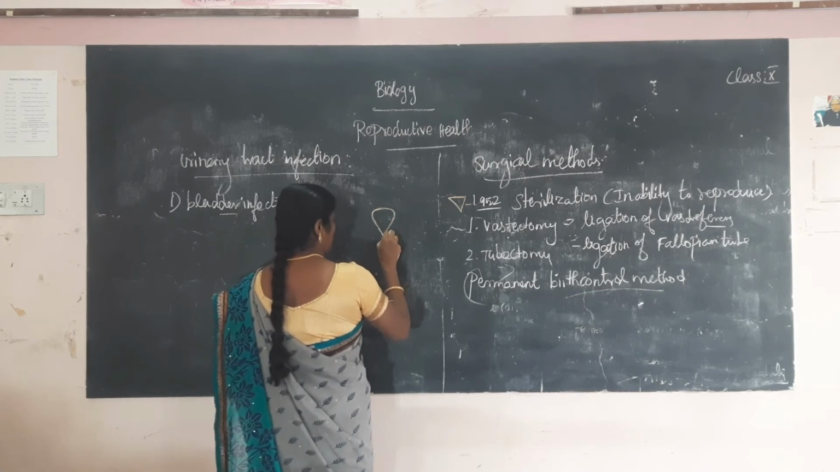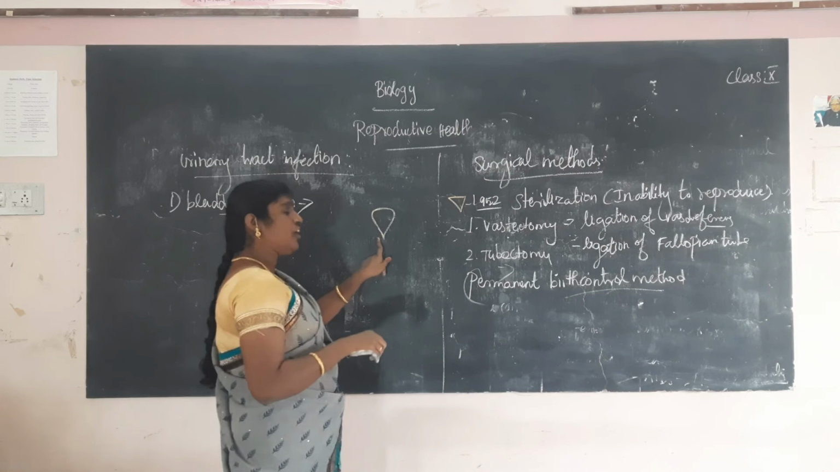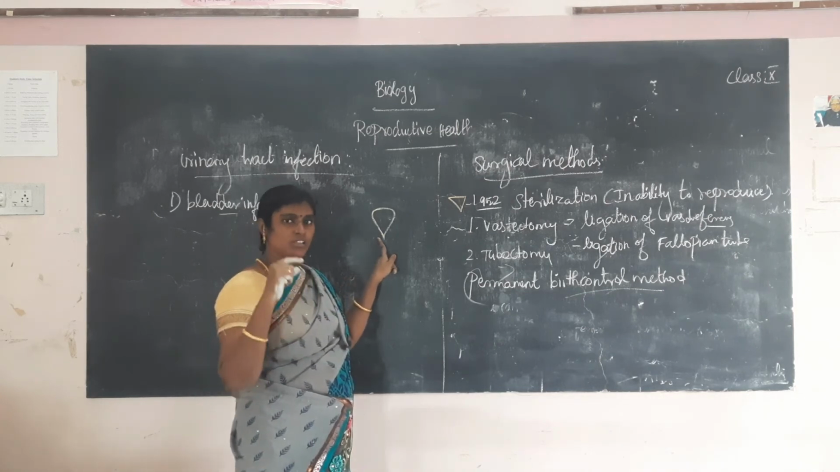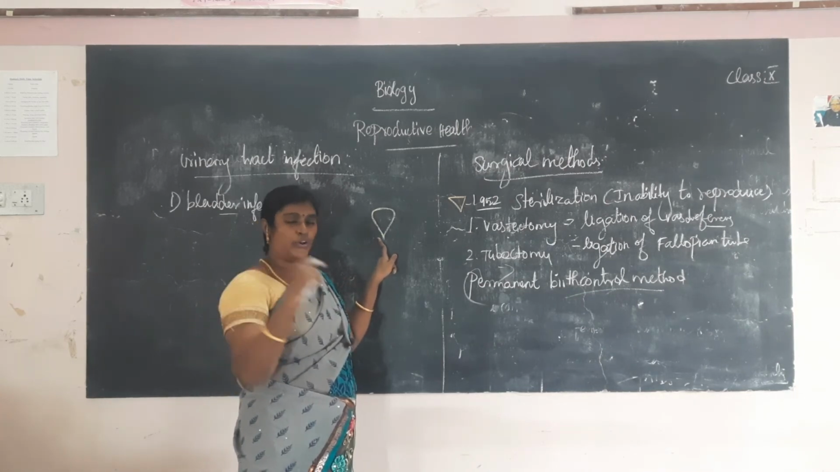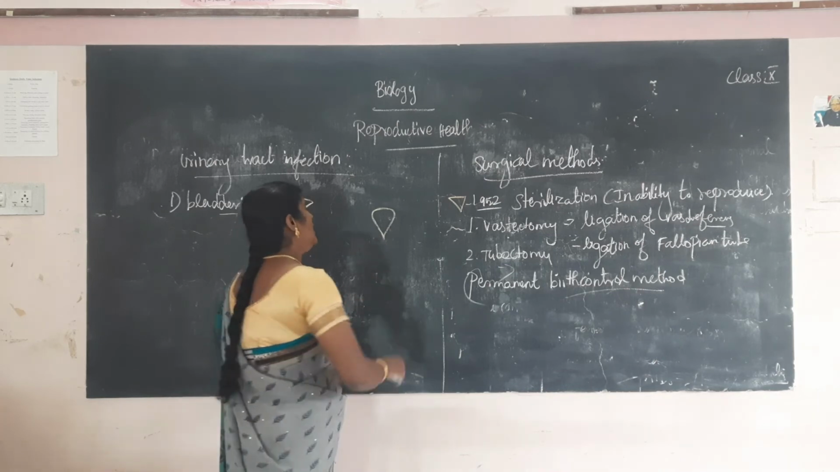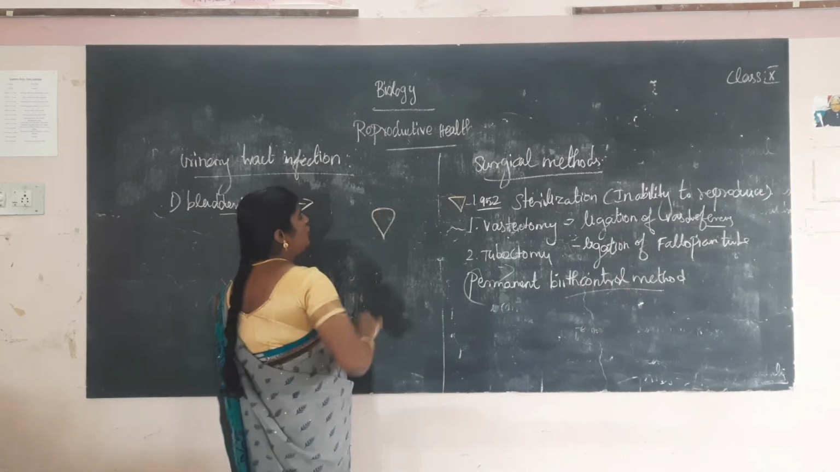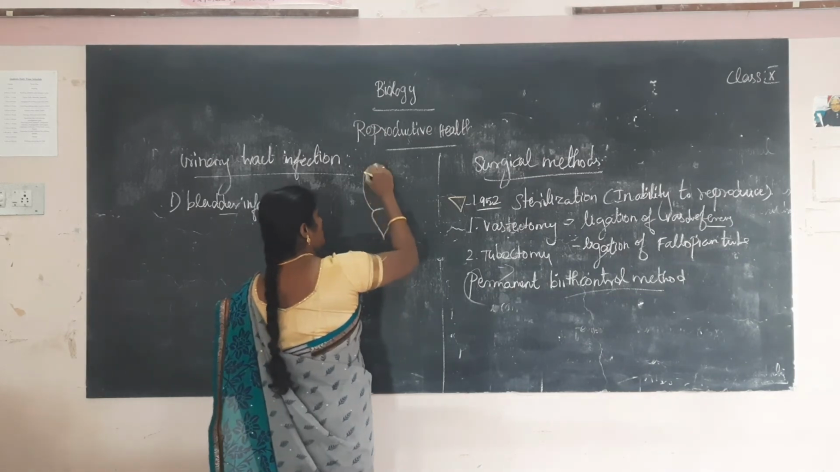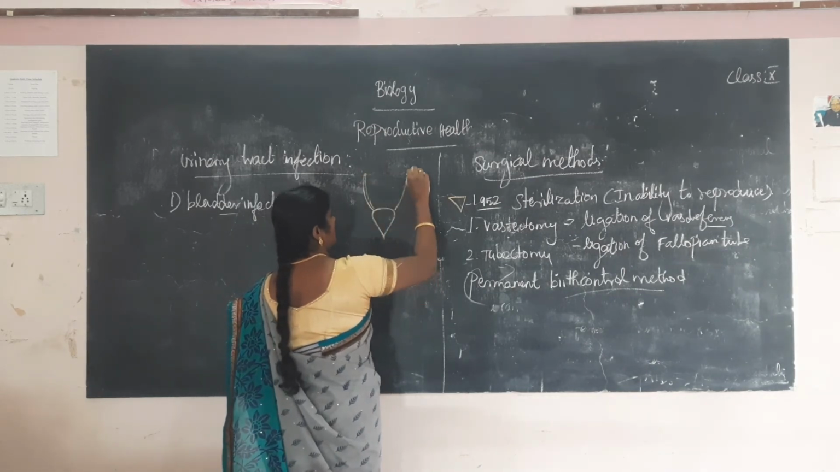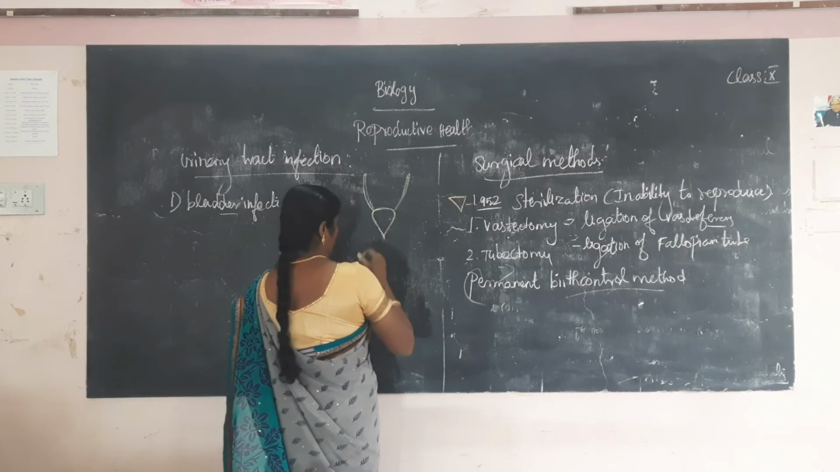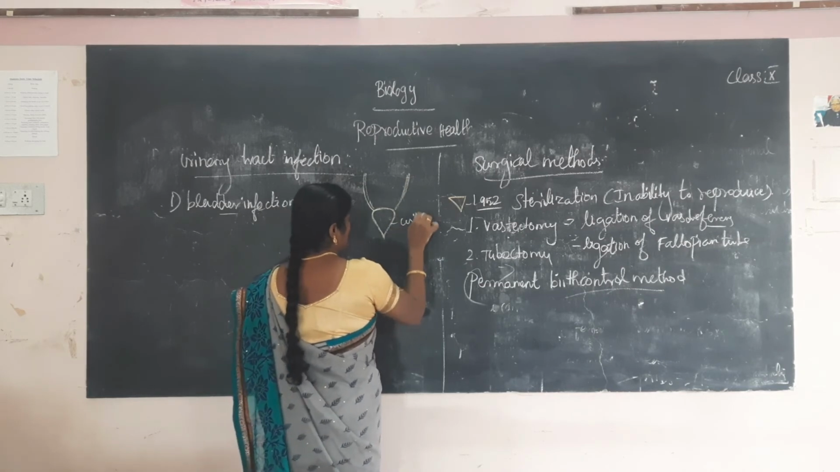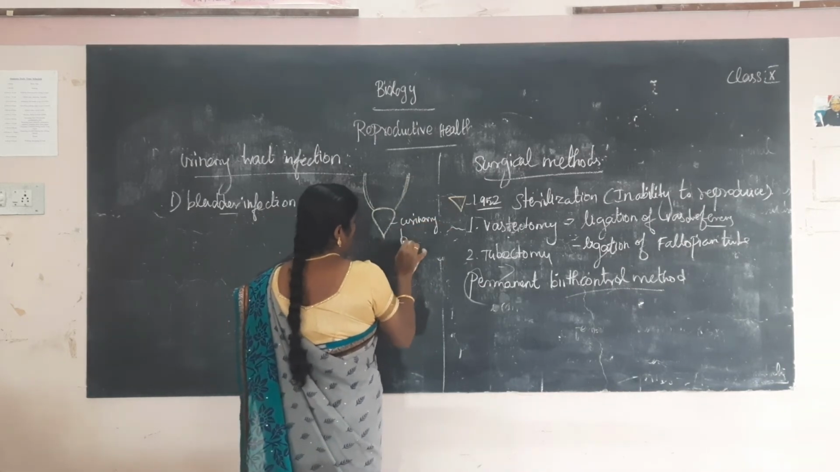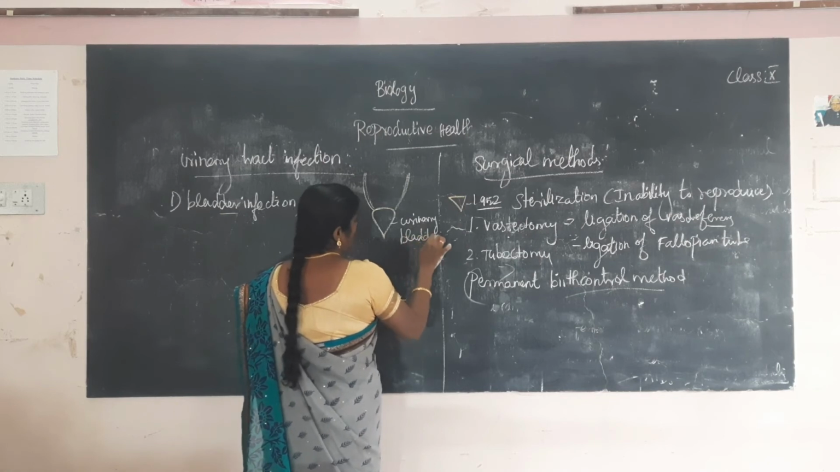This tube is called the urethra. What is the use of the urethra? This is a small tube that allows urine to pass outside. That is the urethra. This sac-like structure is called the urinary bladder, and this is the ureter. What is the use of the urinary bladder?